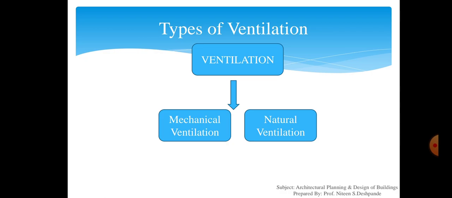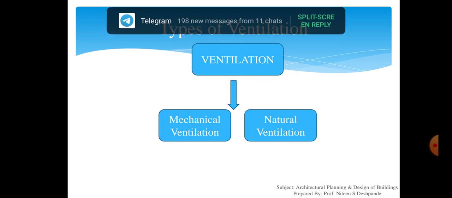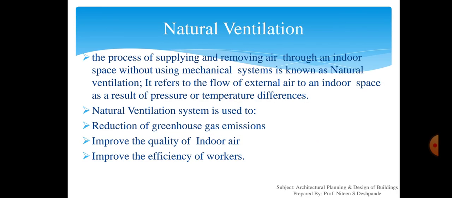Now we'll see the types of ventilation. There are two basic or main types of ventilation. First is natural ventilation and second is mechanical ventilation. So we'll first go with the natural ventilation.